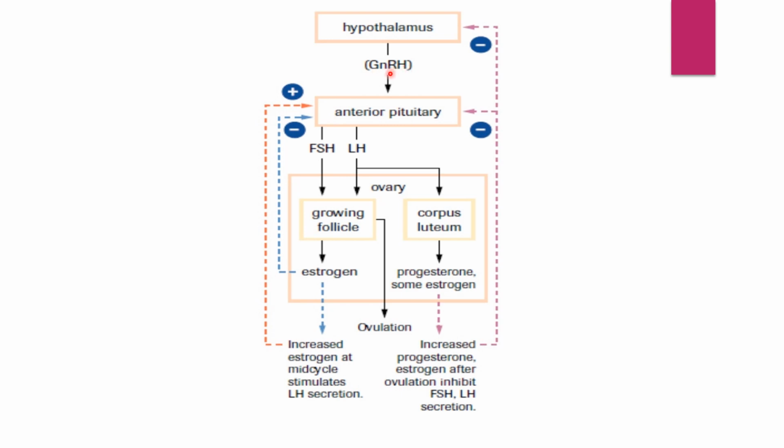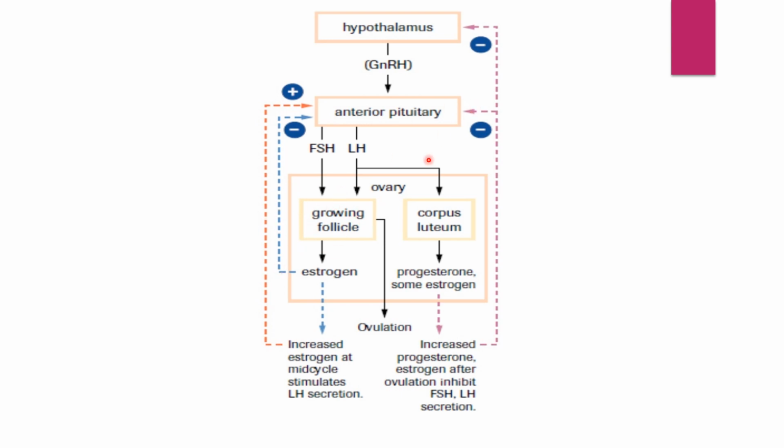This GnRH will stimulate the pituitary gland to secrete some hormones. Those hormones are FSH, which is follicle stimulating hormone, and LH, that is luteinizing hormone. These two hormones will act on the ovary. And how will they act on the ovary? Let's see.